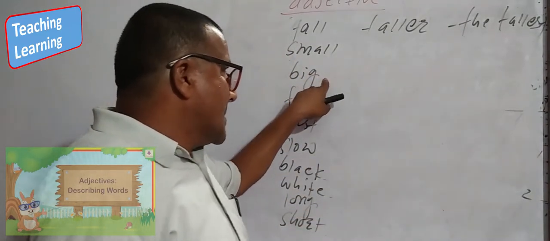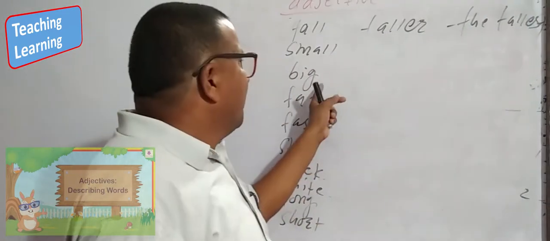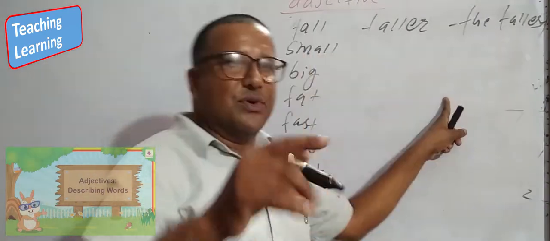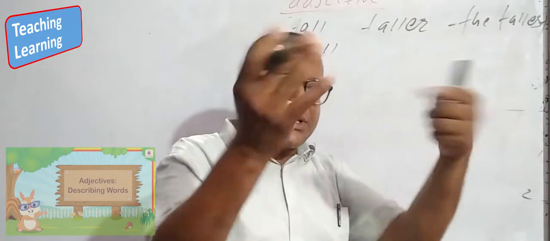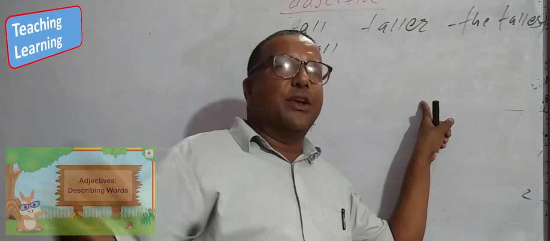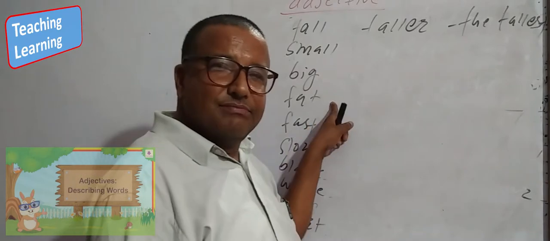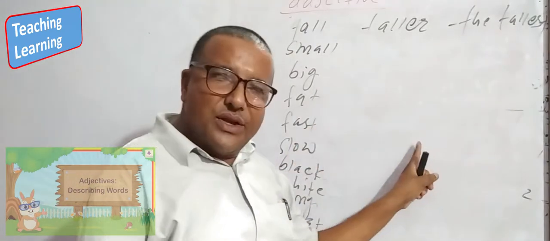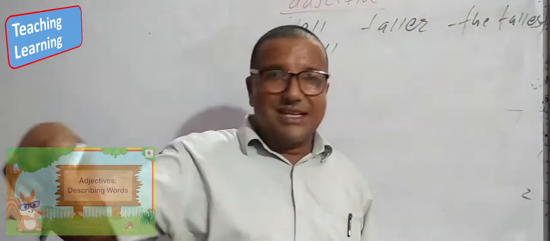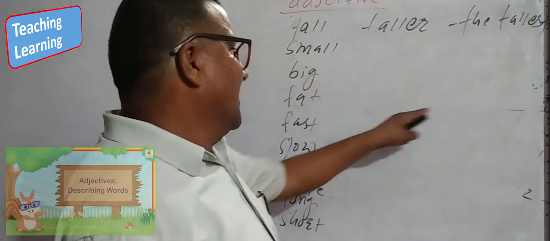Big. My house is big. There is no comparison. My house is bigger than your house. We compare your house and my house here. My house is the biggest in my territory, in my area. I am fat. No comparison here. I am fatter than you. We compare with each other. I am the fattest in this class. I am super in fat. Do you know? I am the fattest in the class.